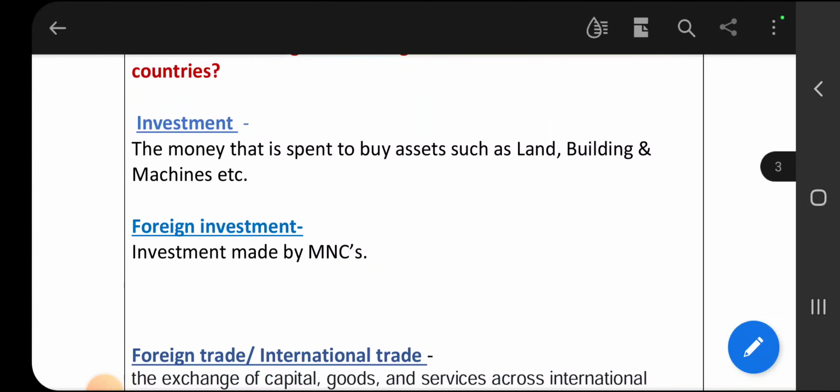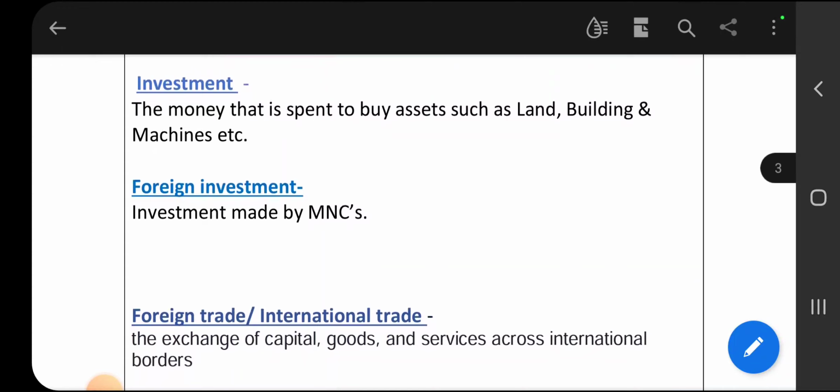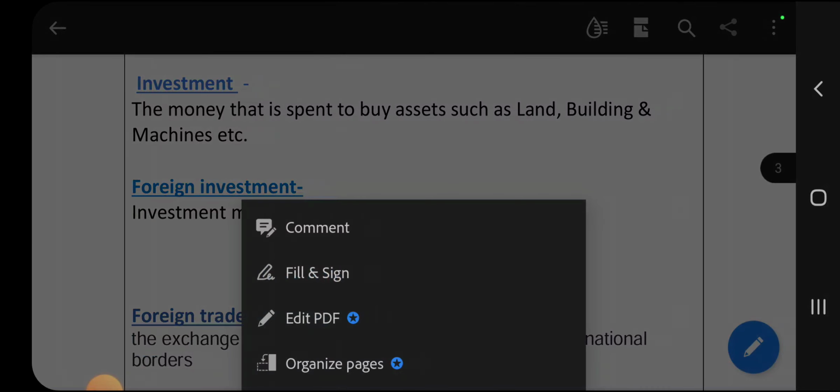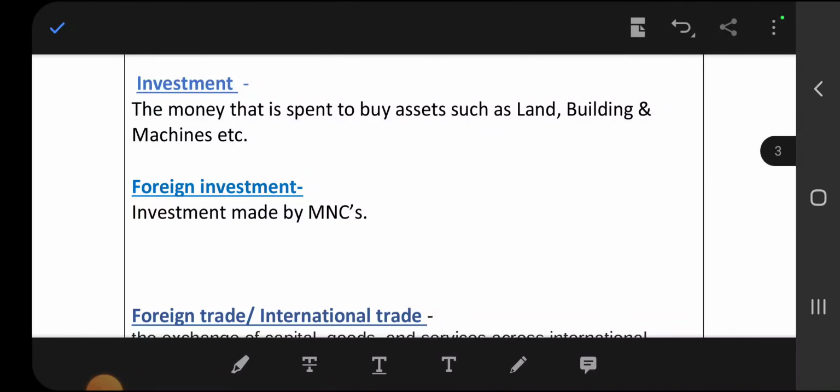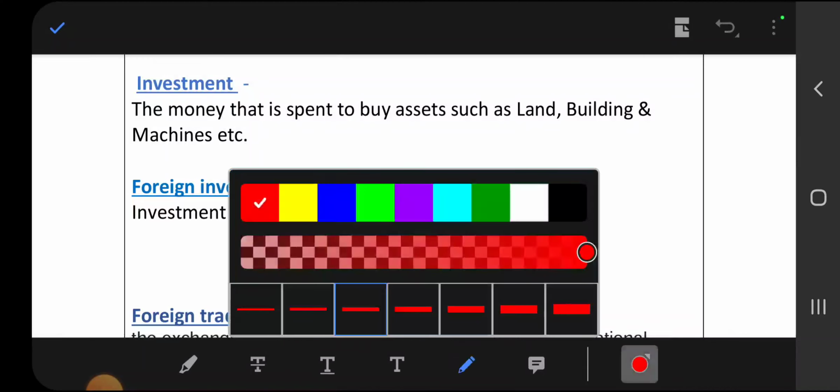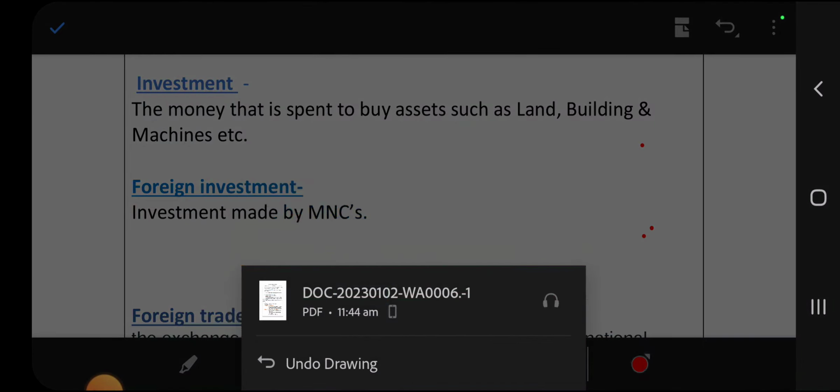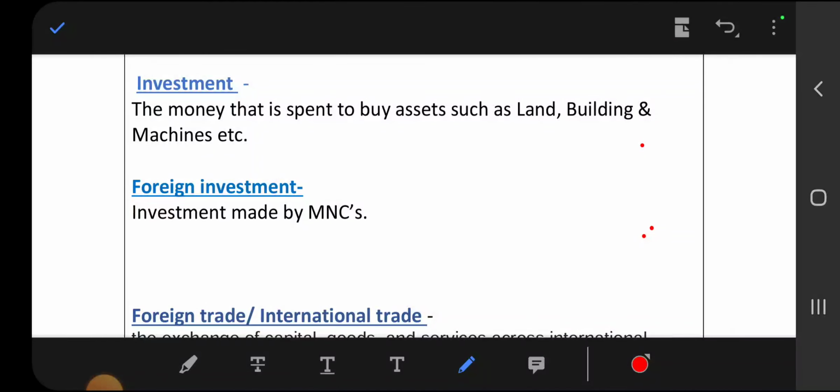Okay. Then what is investment and foreign investment? What is the difference between these two? If you have money and you want to buy a building, it means you are going to invest your money in buying a building. That is investment. If an MNC invests in any country, that becomes foreign investment. Investment made by an MNC is called foreign investment. Is it clear?